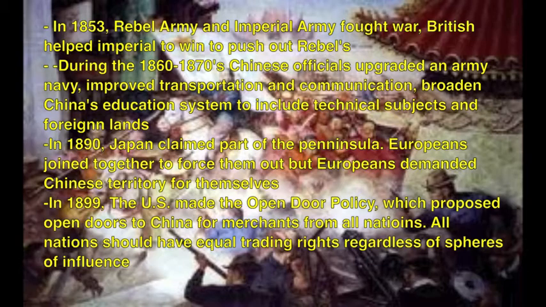In 1890, Japan claimed part of the peninsula. Europeans joined together to force them out, but Europeans demanded Chinese territory for themselves. In 1899, the U.S. made the Open Door Policy, which proposed open doors to China for merchants from all nations. All nations should have equal trading rights regardless of spheres of influence.